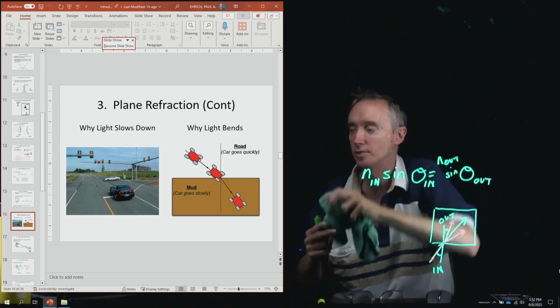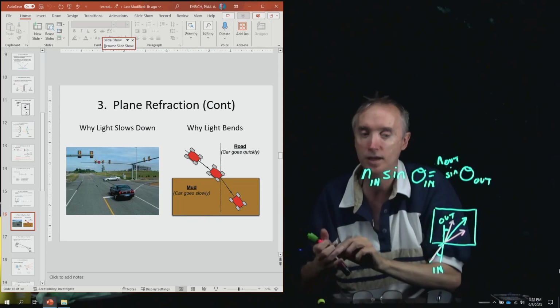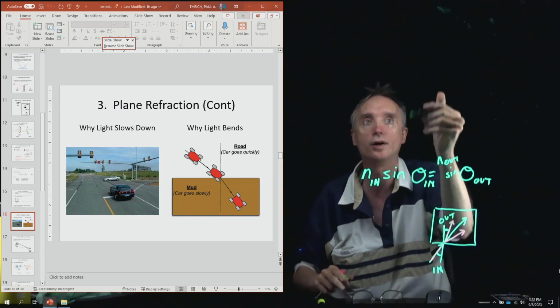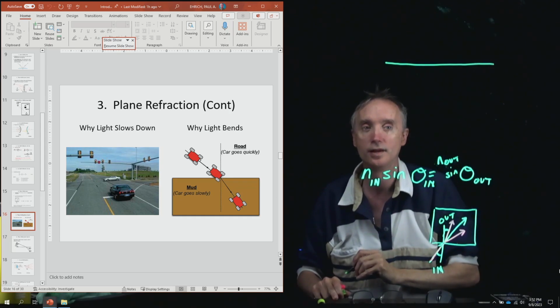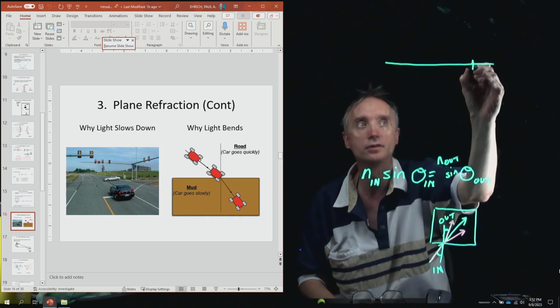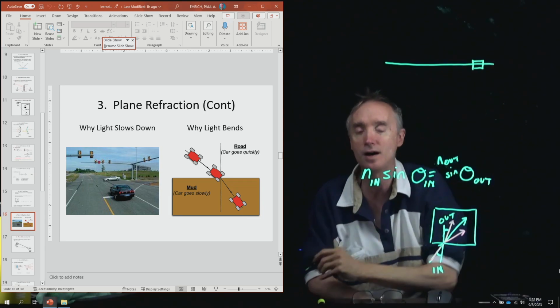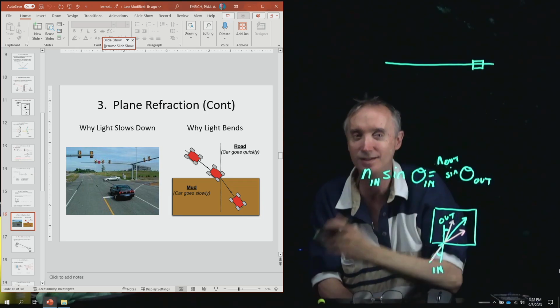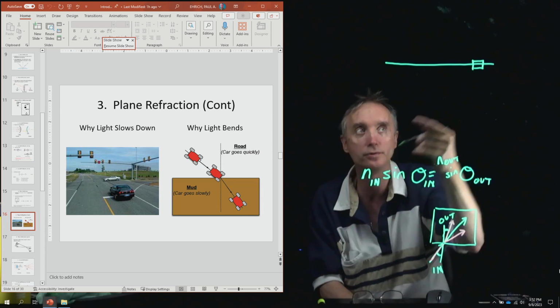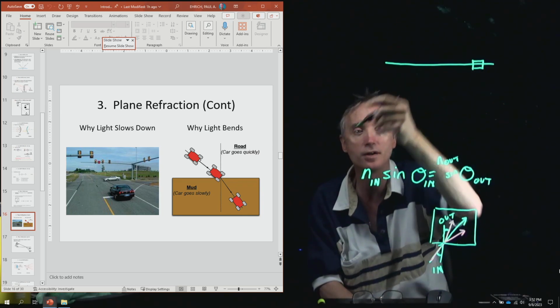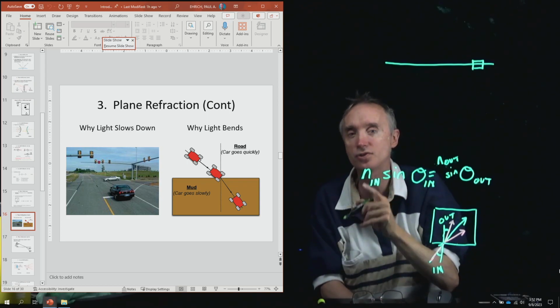Okay, so let's pretend that we have an interstate highway that's going in this direction. And let's say that you've got a car that is going at 60 miles per hour or 60 kilometers per hour. So it's going at a pretty good clip. All right, and it's going in this direction, and it's got a choice.